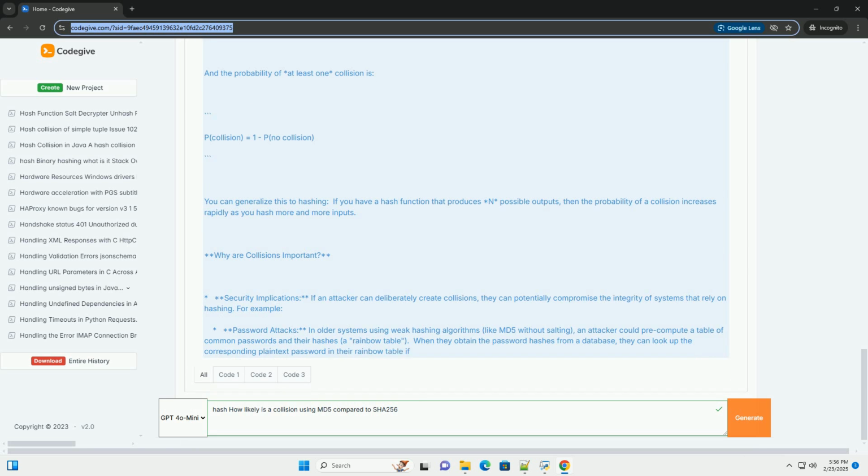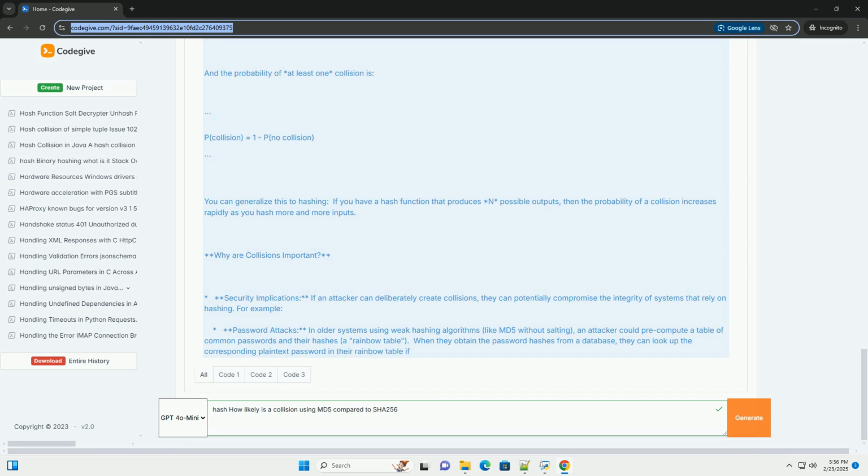Collision demonstration. The collision demonstration is unlikely to produce a real collision with the small change in input. Creating intentional MD5 collisions is possible with specialized tools, but it's not something you'd typically do in regular code.